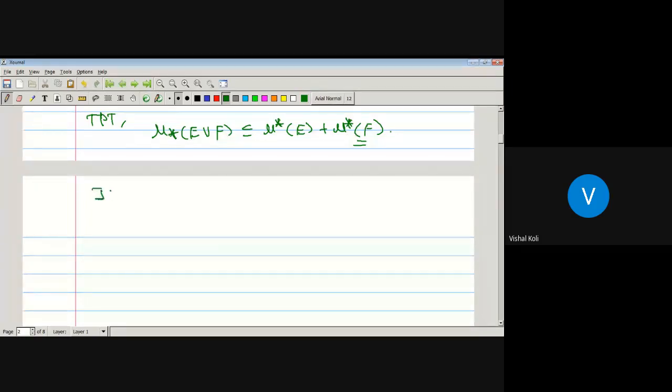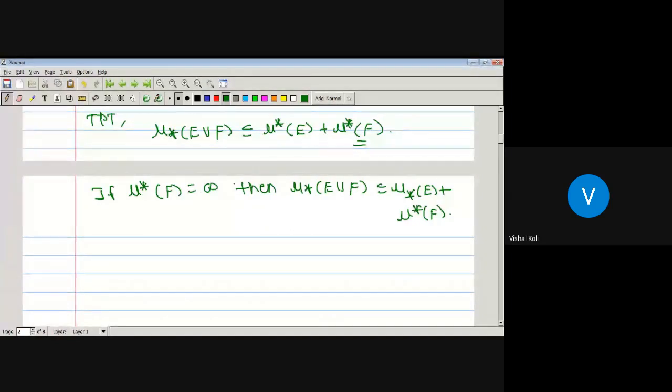So if outer measure of capital F is equal to infinity, then inner measure of the set E union F must be less than or equal to inner measure of E plus outer measure of F. So in the first case the result will be obviously true. Now it remains to check, if outer measure of F is finite, whether this inequality holds or not. As outer measure of F is equal to infinity, then the result will be obviously true. Therefore outer measure of F must be finite. Okay, so now we have to check for this one.